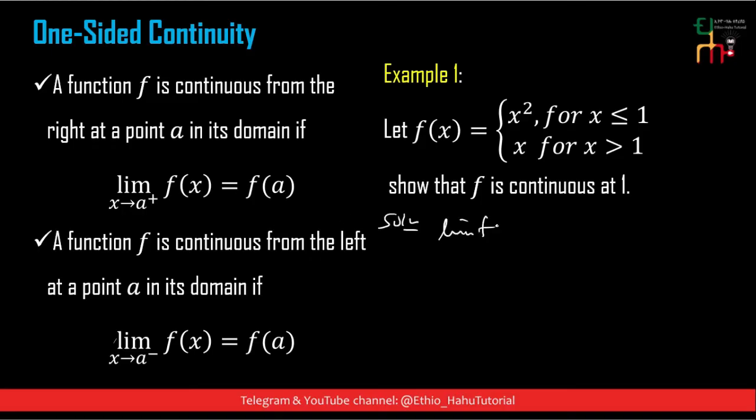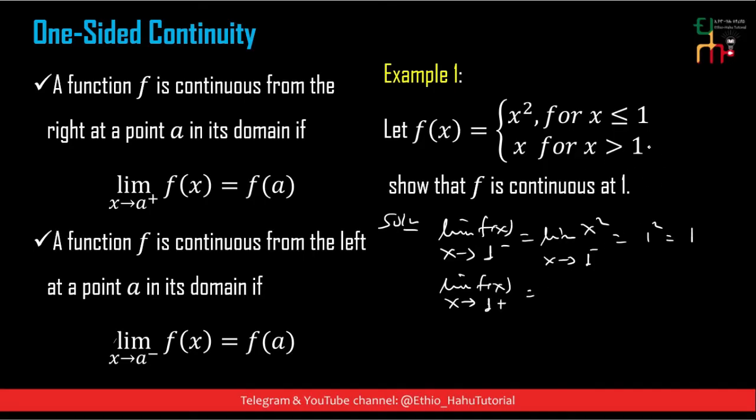The limit of f of x as x approaches 1 from the left is this one: the limit of x square as x approaches 1 from the left, which is equal to 1 square, which is equal to 1. The limit of f of x as x approaches 1 from the right is this other one: the limit of x as x approaches 1 from the right is equal to 1.